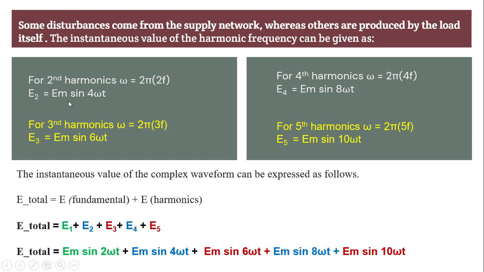All such harmonic components are added into our fundamental Em sin 2 omega t, so they distort our supply. So sometimes the supply itself is distorted due to the network.